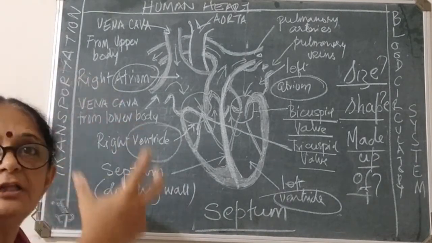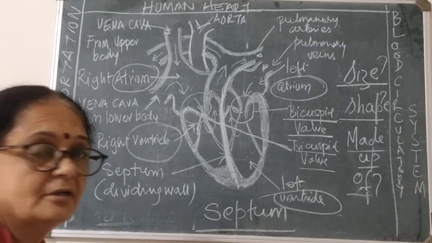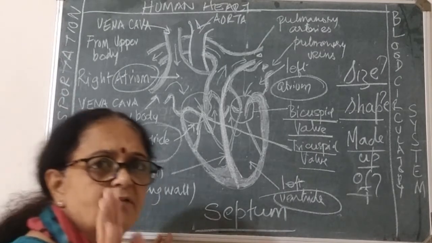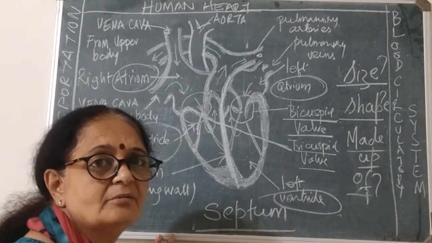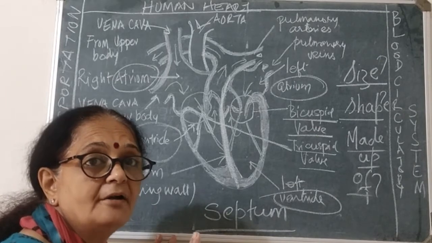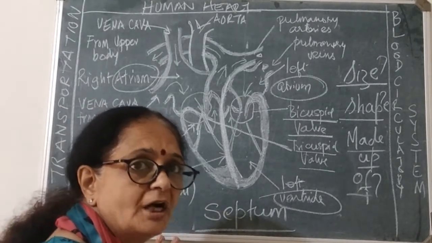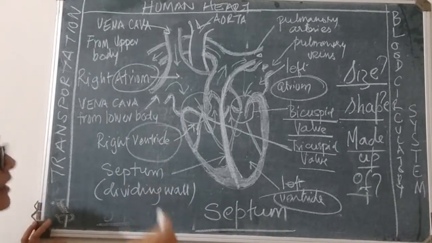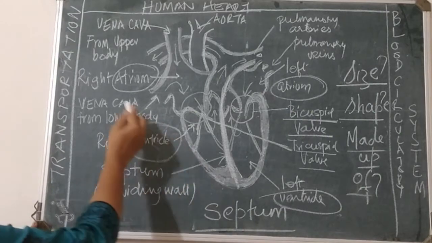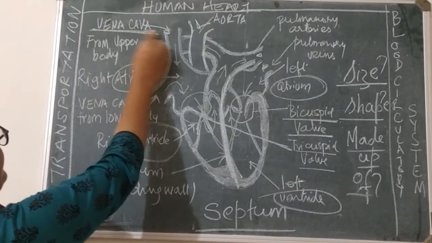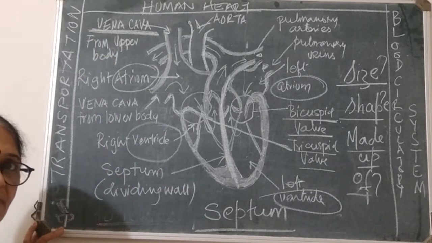From them, all the blood, impure blood, is brought to the right side of the heart, and the left side always contains pure blood. So impure blood from the upper portion of the body is brought to the heart by a thick vein, which is called the superior vena cava. Okay, it is called the superior vena cava.